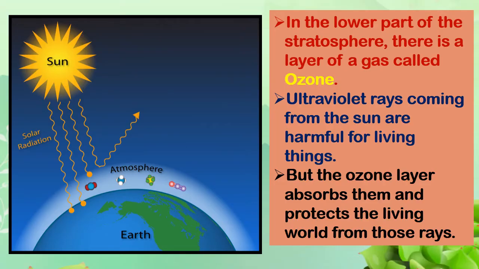Now, in the lower part of the stratosphere, there is a layer of gas called ozone gas. We know that rays come from the sun. They are called ultraviolet rays, and these rays are very harmful for us and all the living things on the earth. But the ozone layer absorbs these ultraviolet rays of the sun and protects all the living things on this earth.